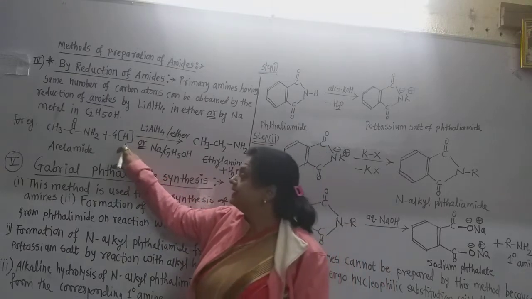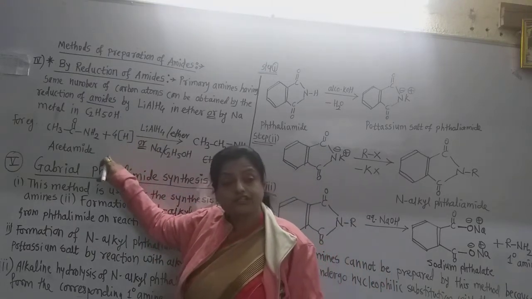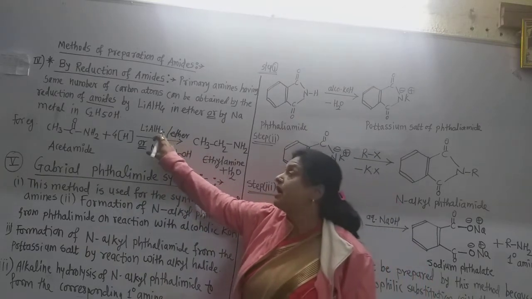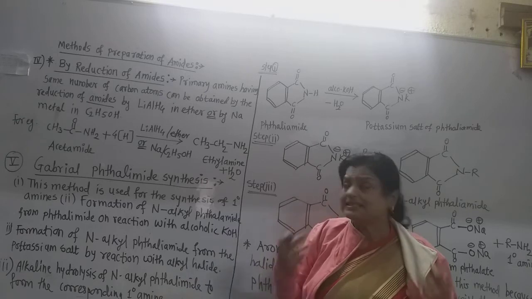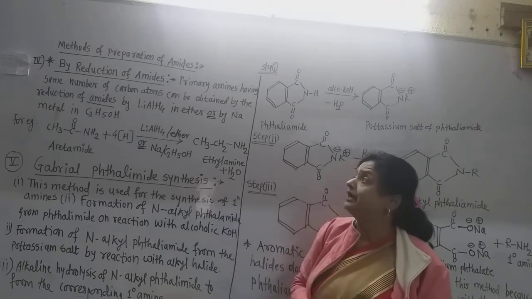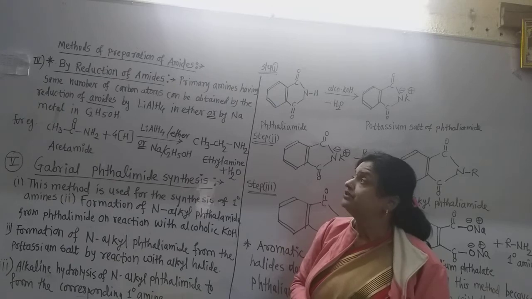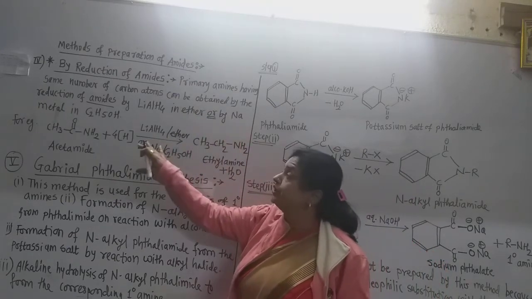This is the nascent atomic hydrogen which is required for the reduction, and this is obtained from this powerful reducing agent. So primary amines having the same number of carbon atoms can be obtained by reduction of amides by lithium aluminum hydride in ether or by sodium in ethanol.